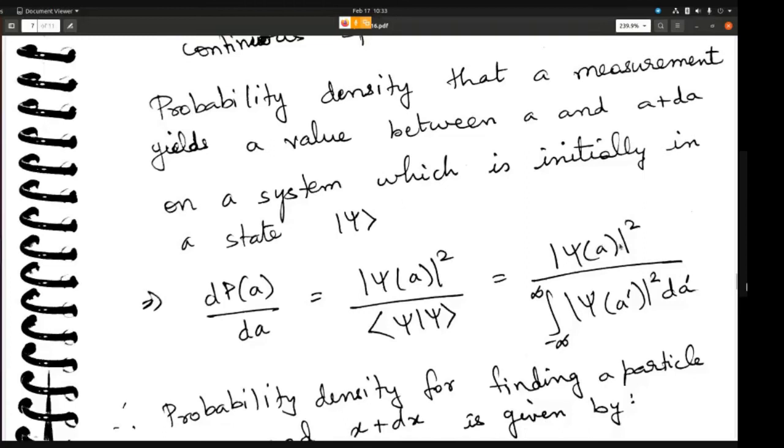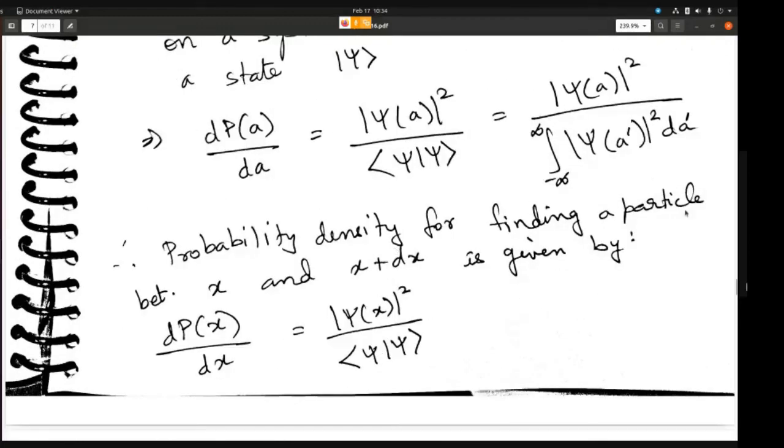So what is the norm of psi of A? This is the square of the norm, right? So this is nothing but psi star of A into psi of A, divided by this integration. This is going to give you your probability density. So the probability density for finding a particle between x and x plus dx is basically this.